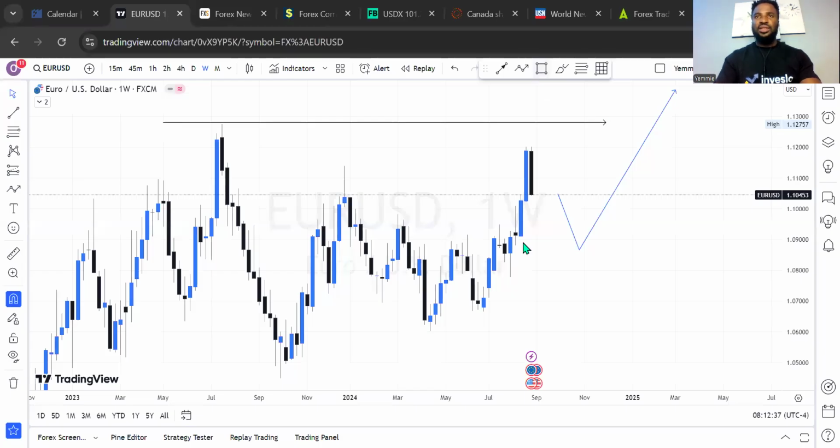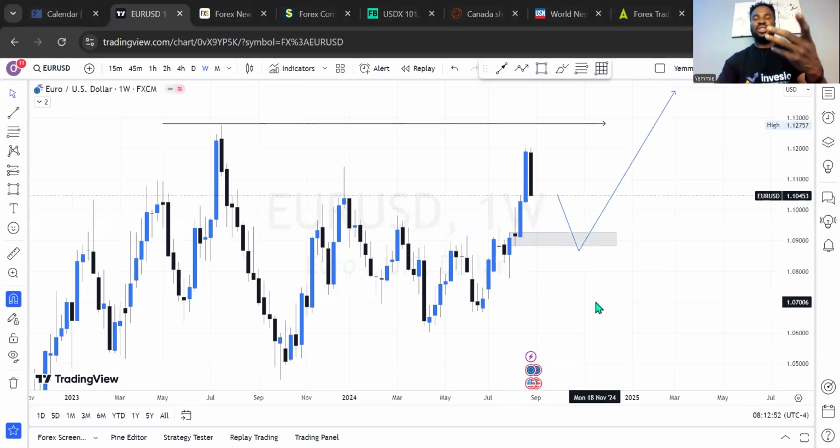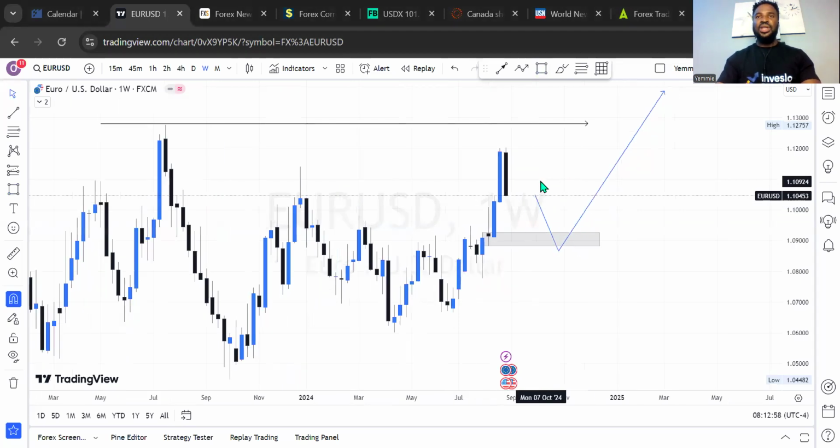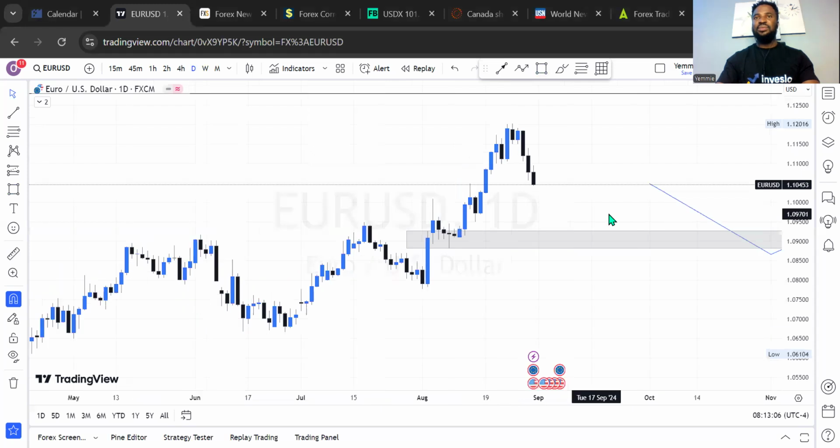So on the weekly, let's see what we'll be anticipating on the weekly time frame. It is in this price level right here, this price level right there. So we can be expecting more sell opportunity to bounce into this price range for the week to come, which is about 150 pips, or 143 pips, within the range of 150 pips on average, which is very easy for the market to do in a week. But then we have a significant bearish candle right here. Are we going to experience just the great sell for this opening of the week? Let's check that on the daily time frame, which is a smaller time frame from here.